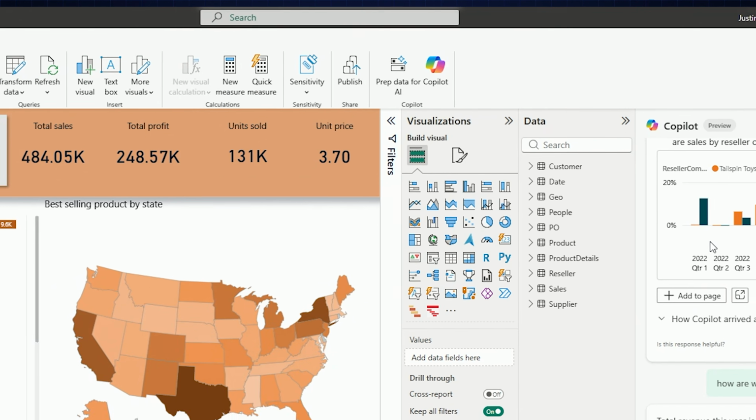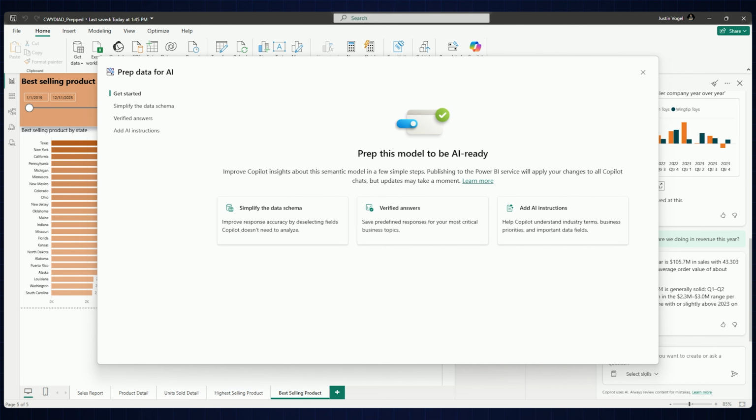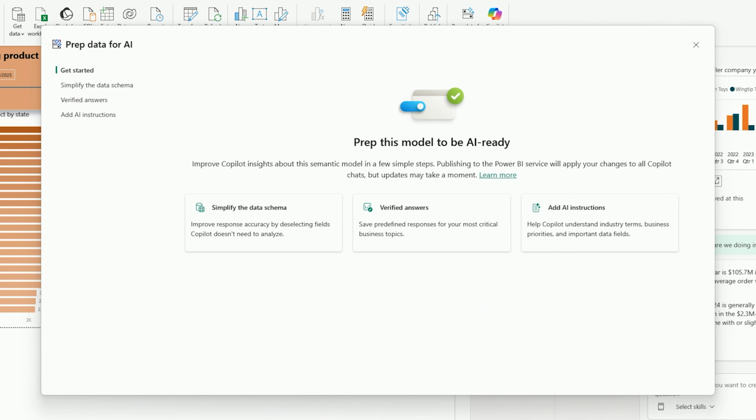When I click this prep data for AI, if I wasn't connected to a Fabric-enabled workspace, I would be prompted to do so. So let's click that button and wait for the window to pop up. All right, our prep data for AI window has popped up, and we have three basic steps.